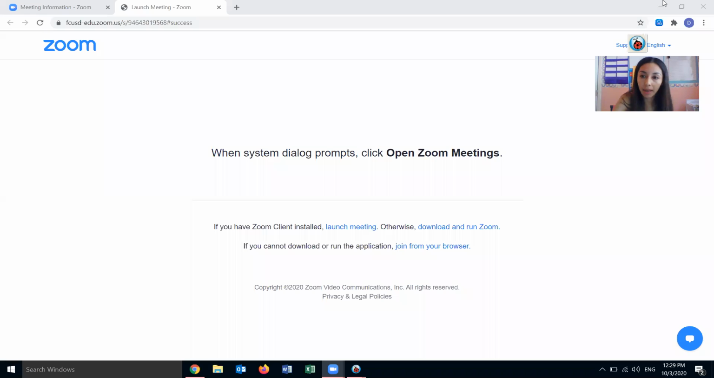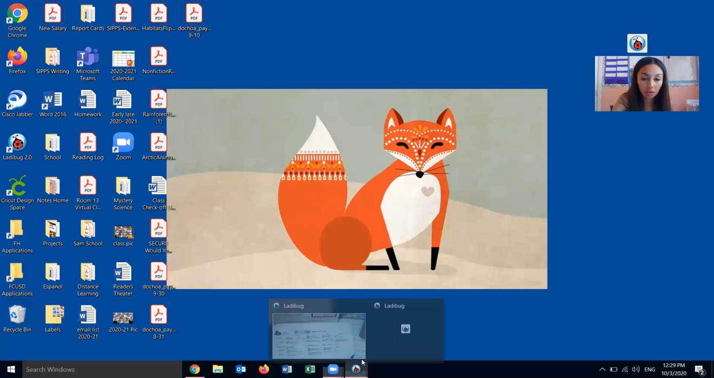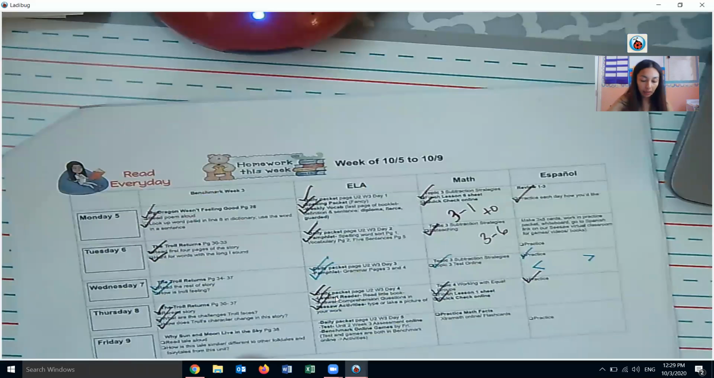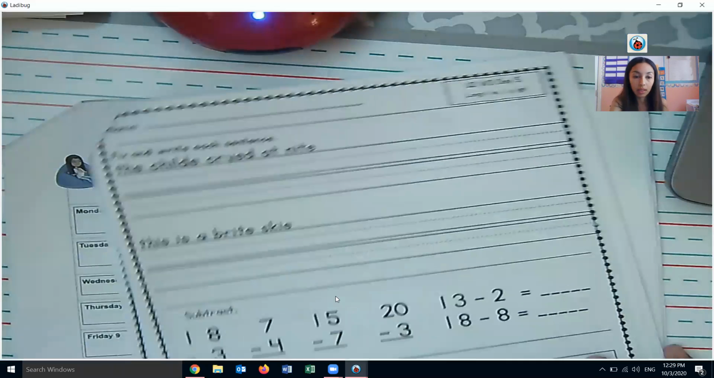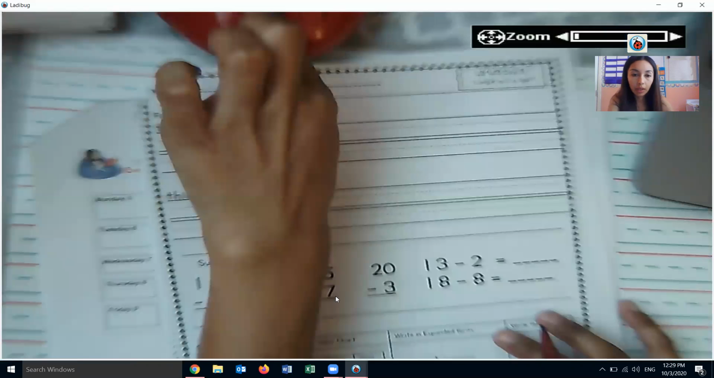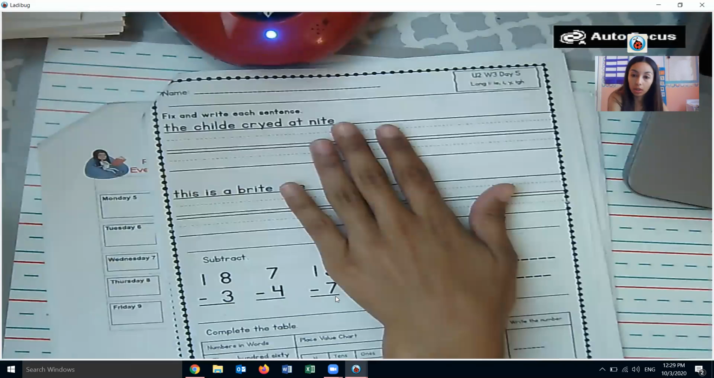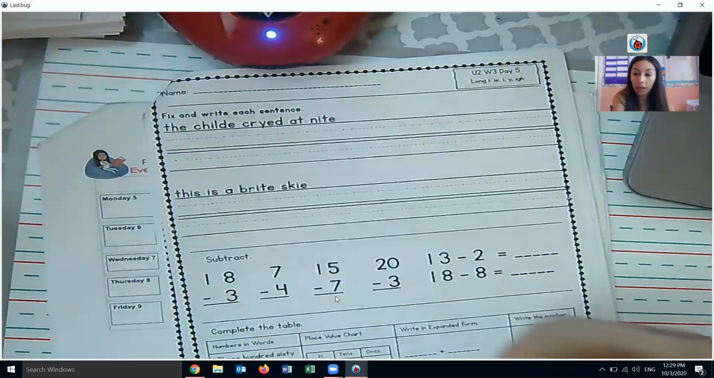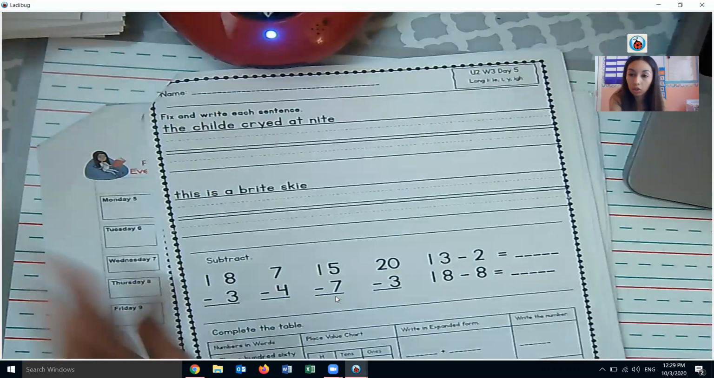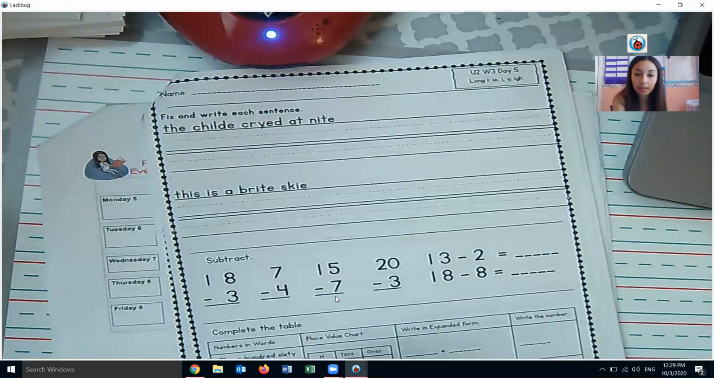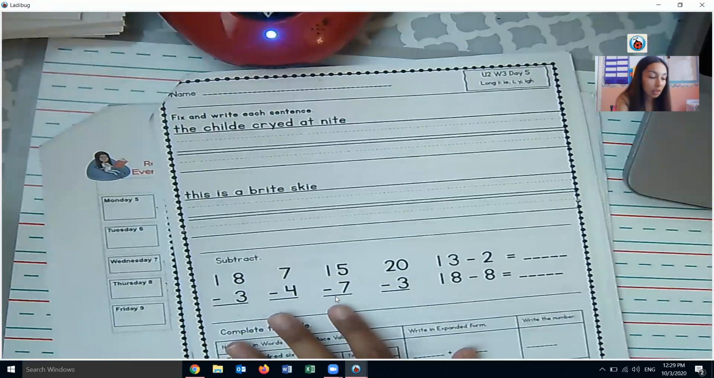So daily packet, we are on our last page today. Our last page of our daily packet, and we'll be finished with the entire one. If you get a chance after you finish this today, I would go through every page and make sure that you didn't accidentally skip a page or a little section. Just go in and fill in any blanks. Fix and write each sentence.